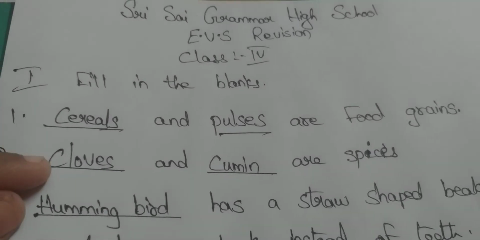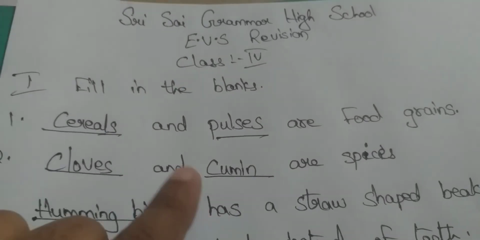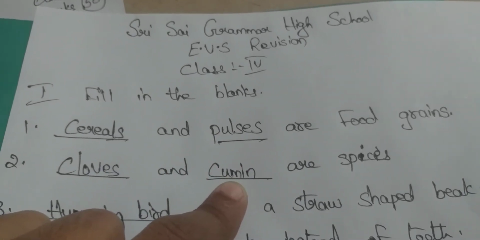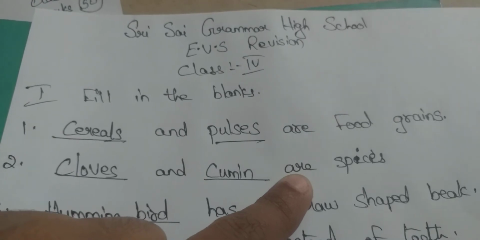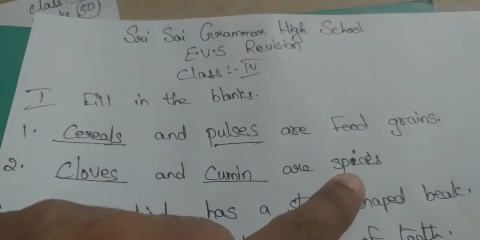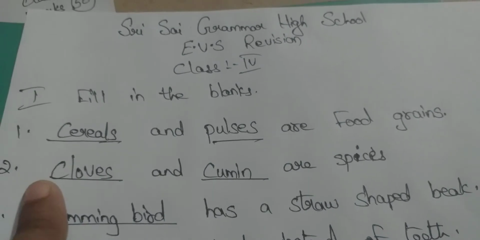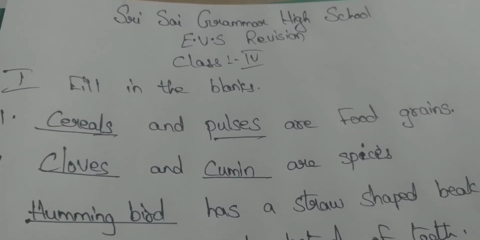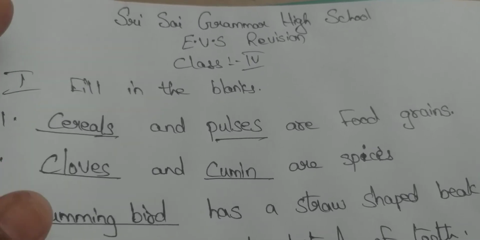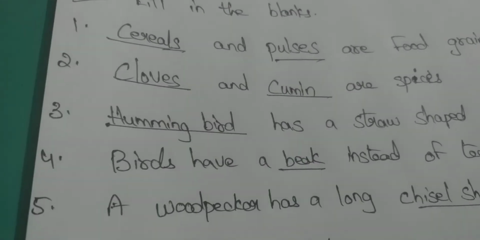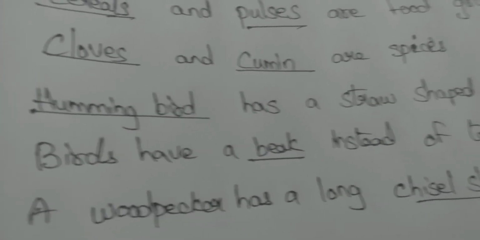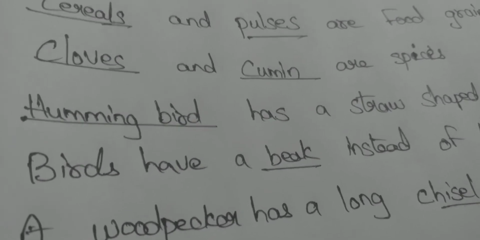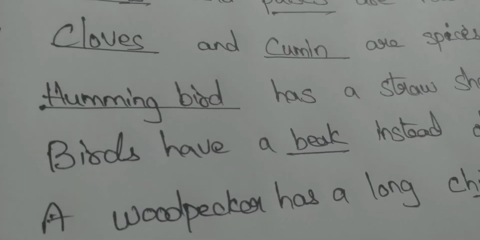Cloves and cumin are spices. Cloves and cumin are spices. Yes? Now what is the third one, children? Third one you write now. Now leave one line and write the third one.